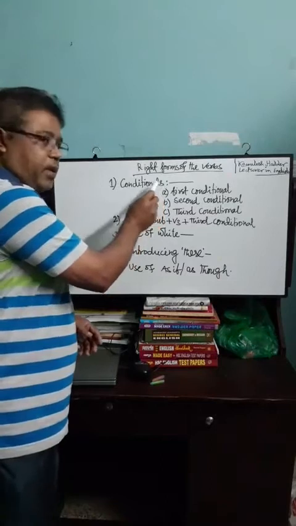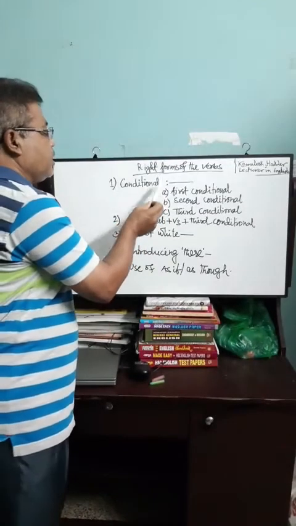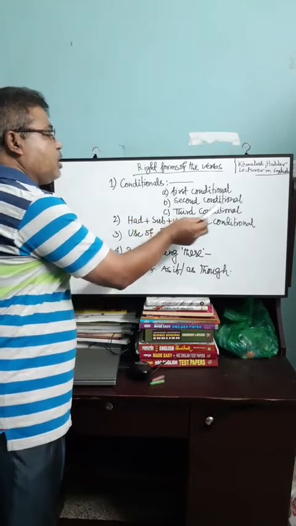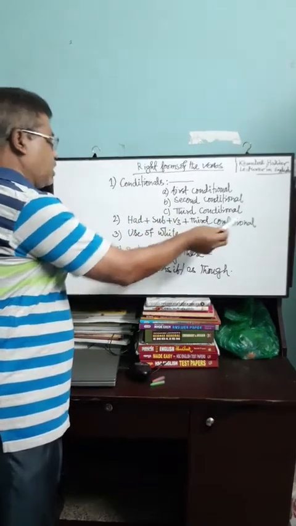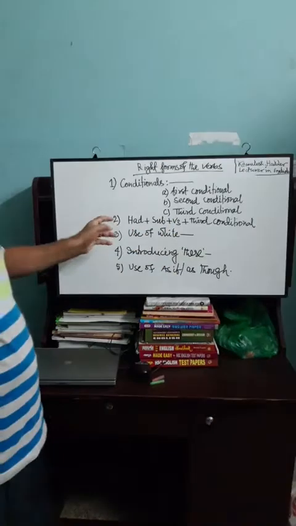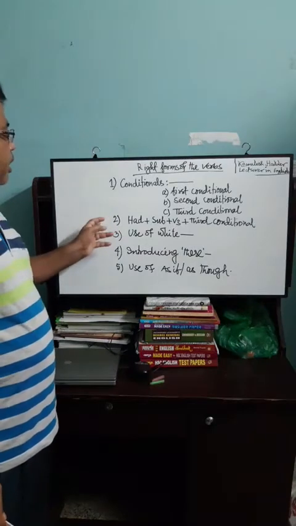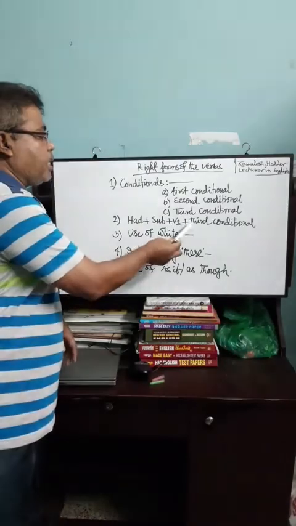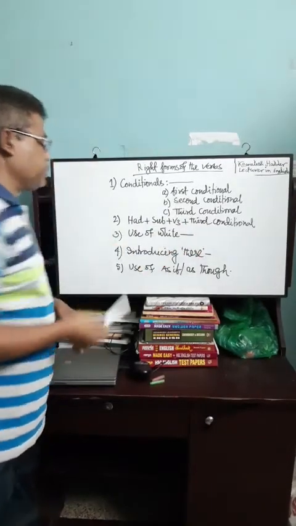Conditionals. At first, conditionals, that is first conditional, second conditional, third conditional. Next, number 2, had plus subject plus V3 plus third conditional.